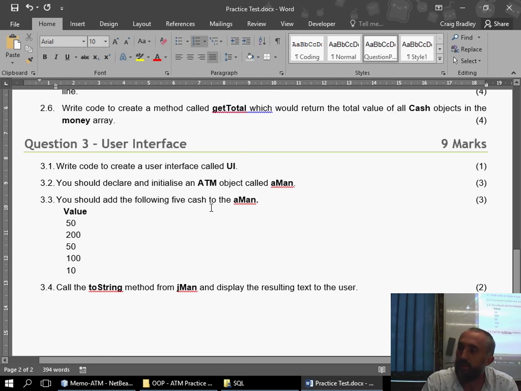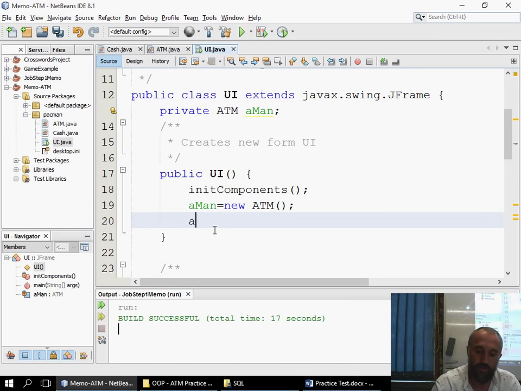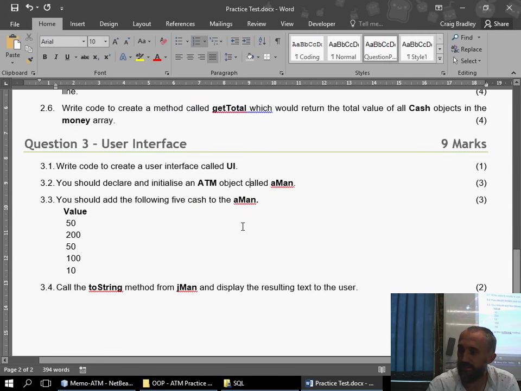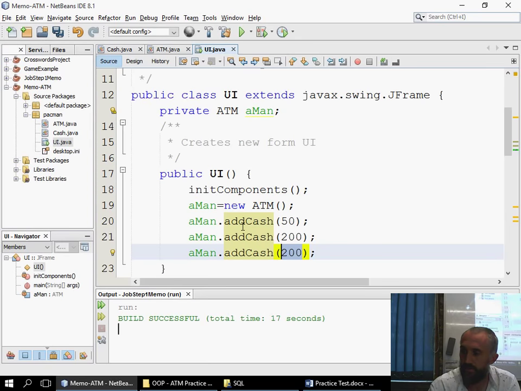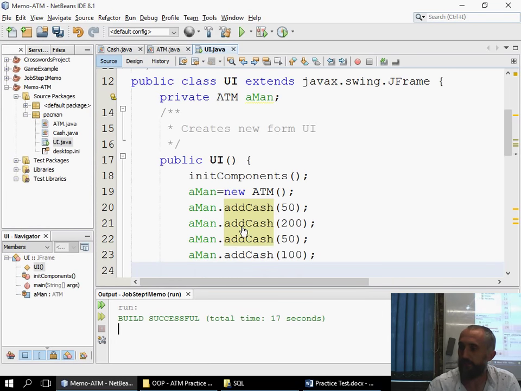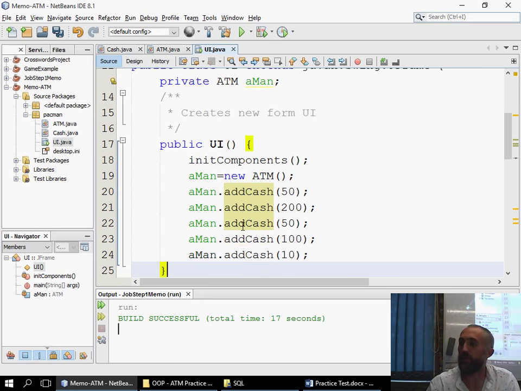Now it says that you should add the following to the aman. So I go aman dot add cache. We want to send 50. We then want to send dot add cache. We want to send, what's the next one? 200. The next one is 50. Next one, 110. Thank you. Alright, so now we've got all of our cache added.